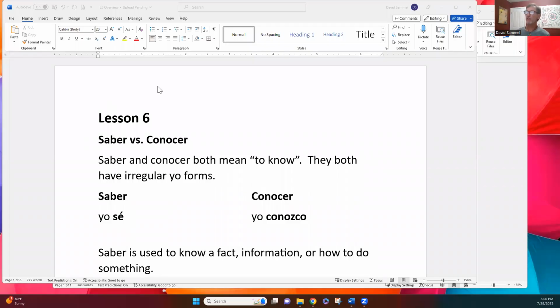All right, so we are looking at saber versus conocer. The important thing to know is that both of these verbs mean to know. We use them in different ways. Saber and conocer mean the same thing, and they both have irregular yo forms. The yo form of saber is yo sé. Little accent is nice if you can remember to put it in. And the yo form of conocer is yo conozco. Other than that, in the present tense, all the other conjugations are regular.